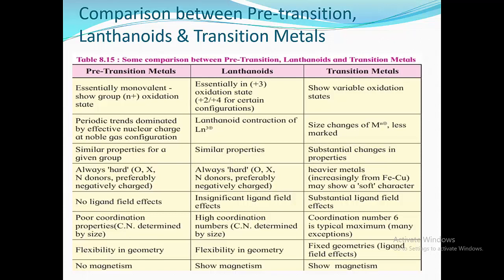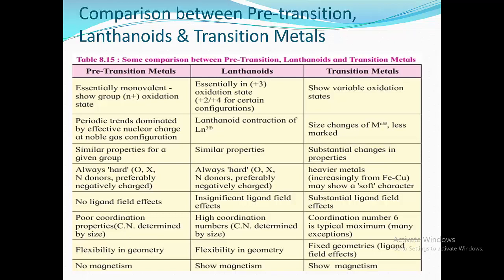Now the next point is geometry. Pre-transition metals show flexibility in geometry. Lanthanoids show flexibility in geometry, but transition metals show fixed geometries due to ligand field effect.